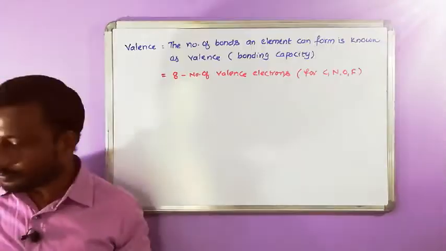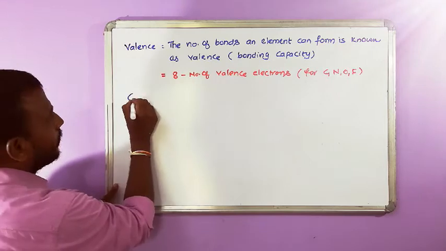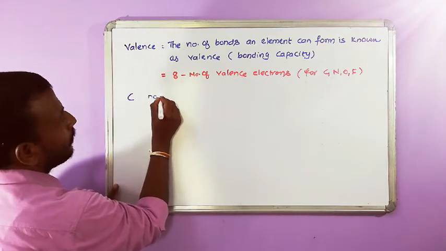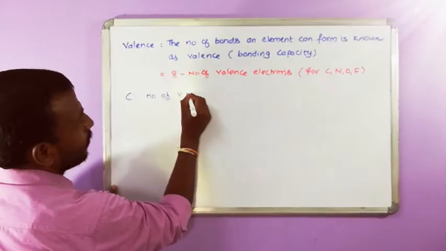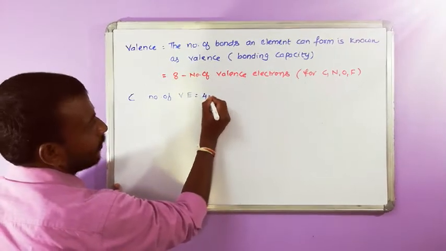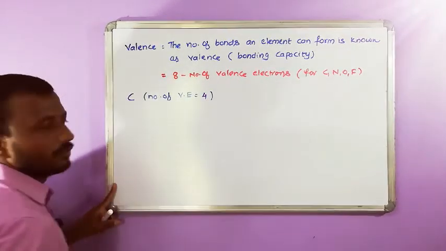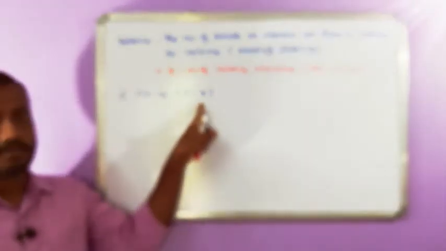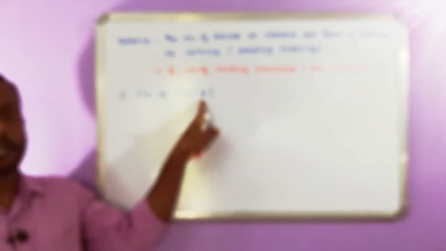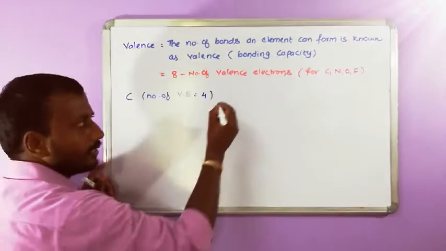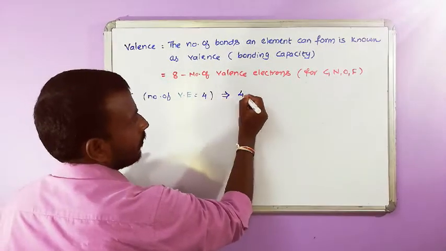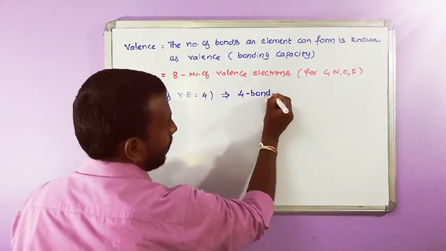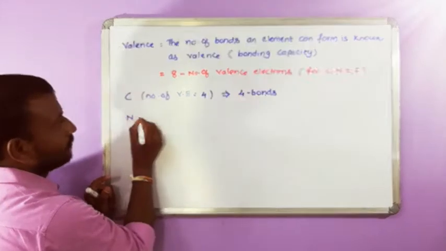Carbon: the number of valence electrons is how many? 4. So carbon is 4 electrons short of 8. So it needs to form 4 bonds.